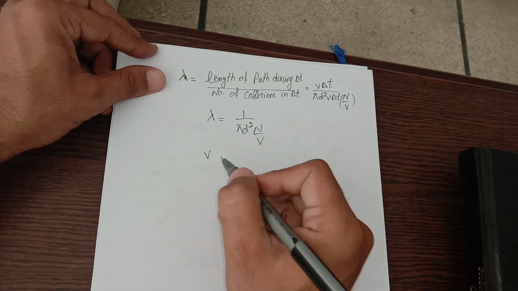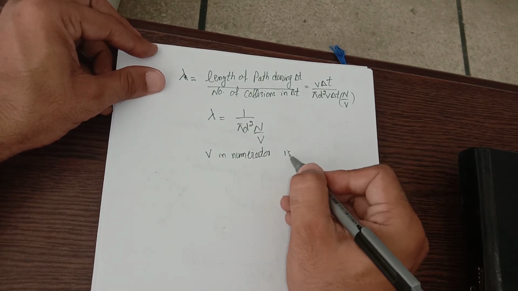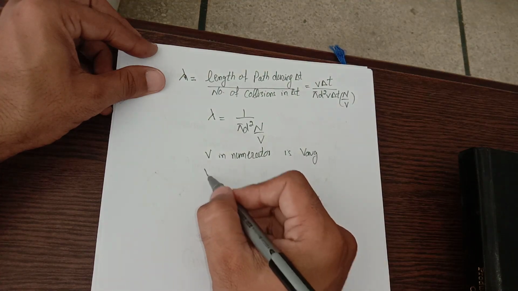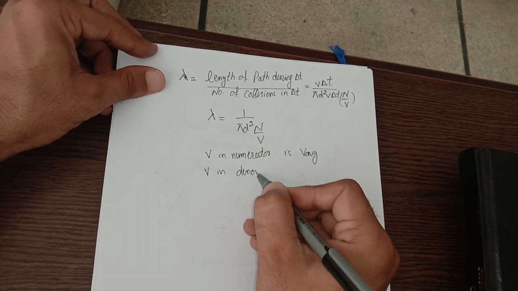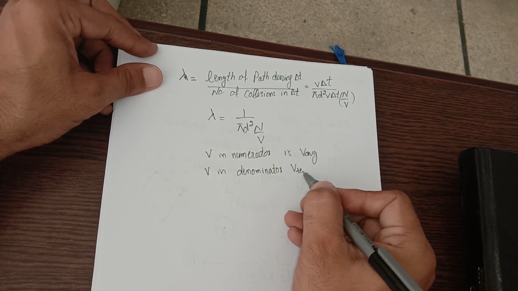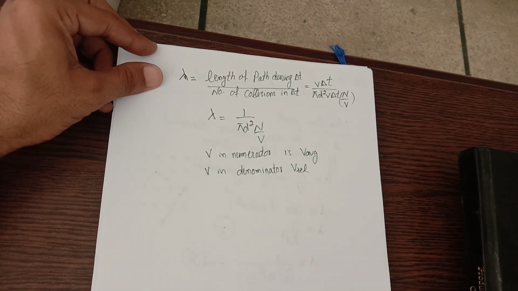The V in the numerator is average speed of the molecules relative to container, and V in denominator is relative speed, means this V in denominator is speed of a single molecule relative to the other molecules.